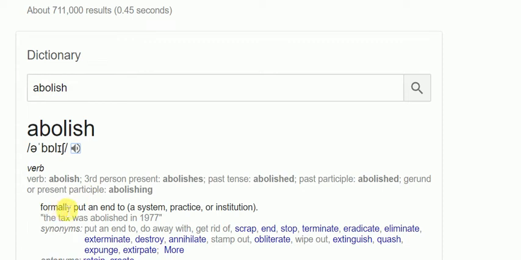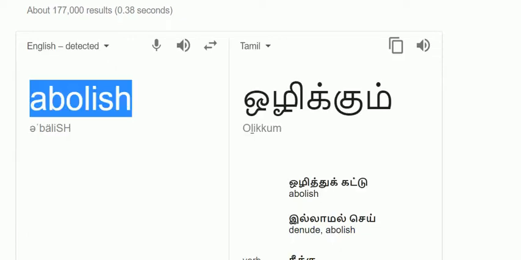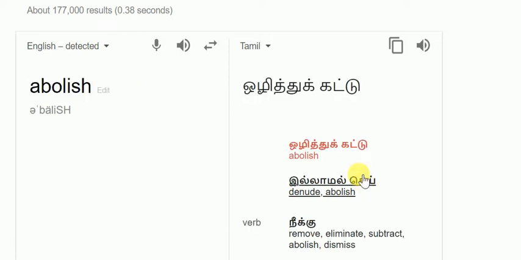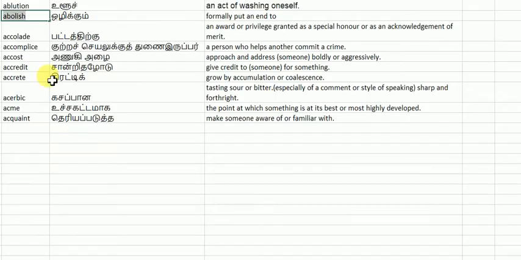Abolish means to formally put an end to. The tax was abolished in 1977. That is, when we are putting an end to something, we can say abolish. In Tamil, we can say ஒழித்துக்கட்டு. So that is the meaning of abolish.